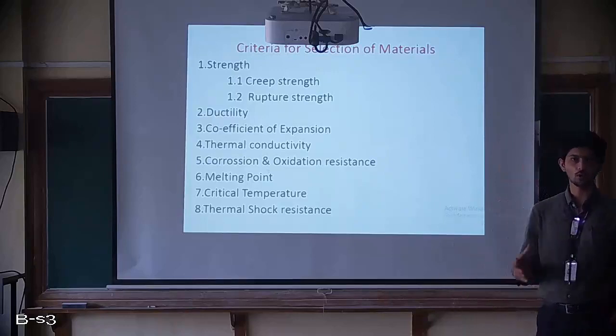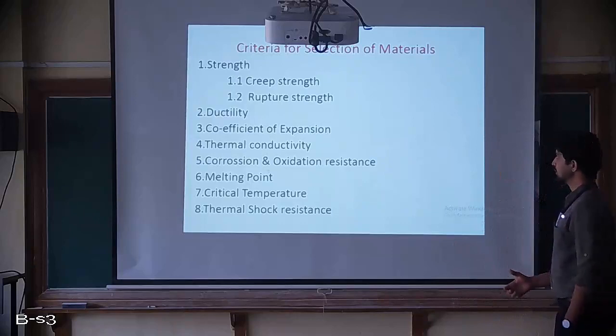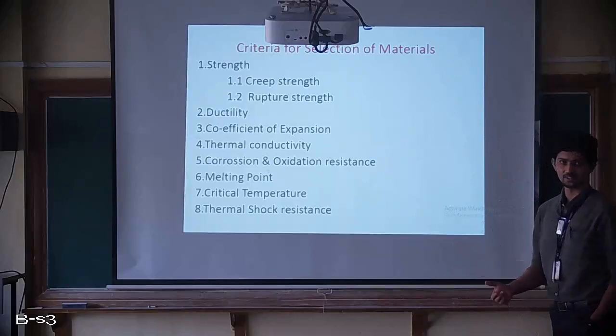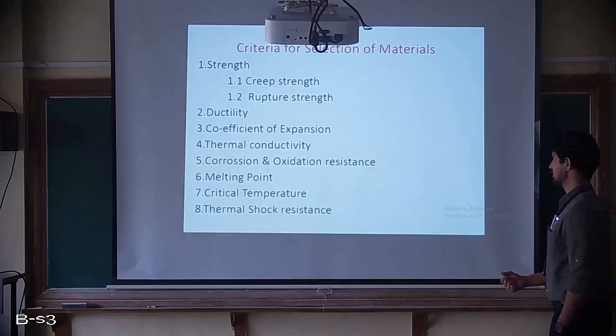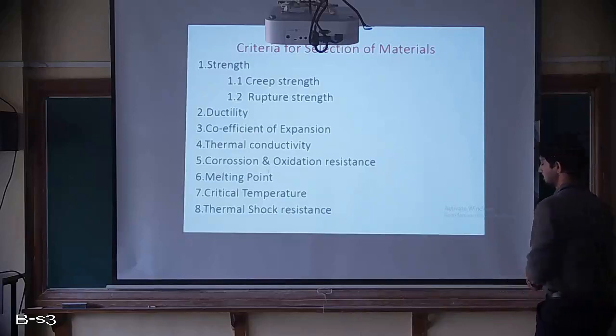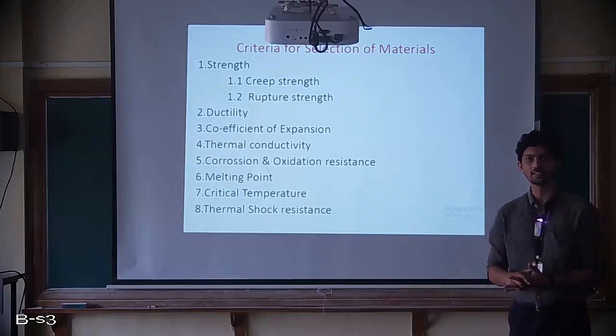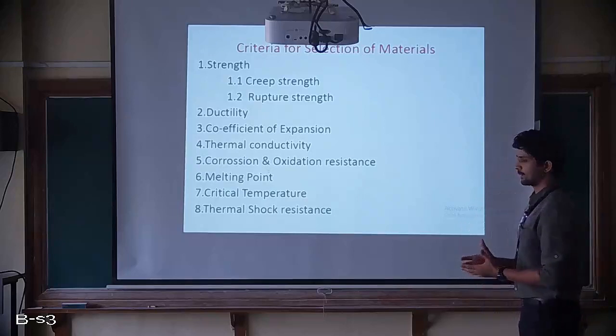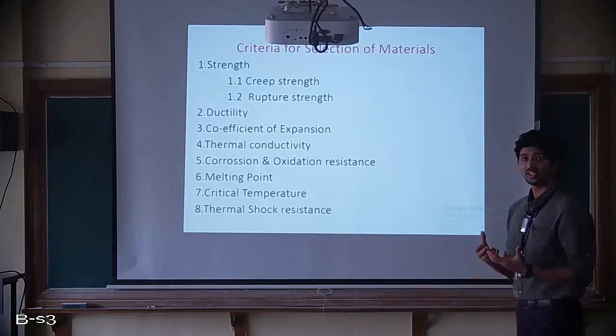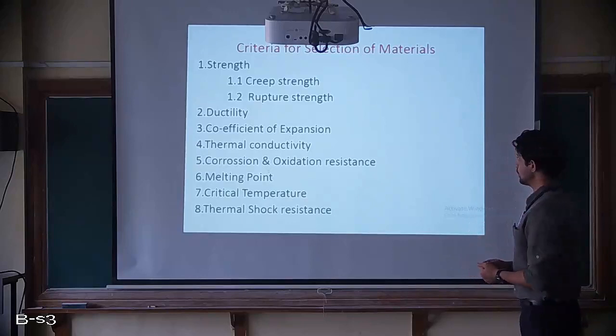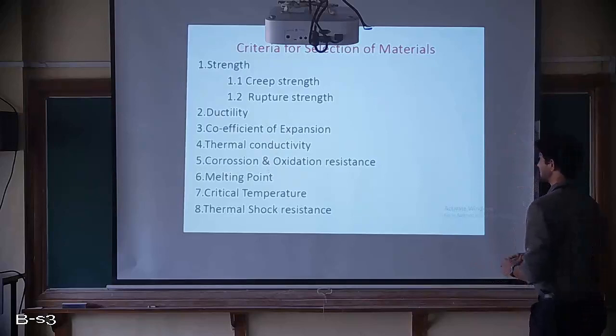It is just overall we will be looking at, whereas you can find all those details in the prescribed textbook which is there in your syllabus copy. Okay, so we'll begin. The first one, criteria for selection of materials. The first one is strength. So strength, as you have already studied in your course mechanics of materials, is a property of a material which defines how much load it can bear or how much load it can withstand. So when we talk about strength, again it is categorized into two types.